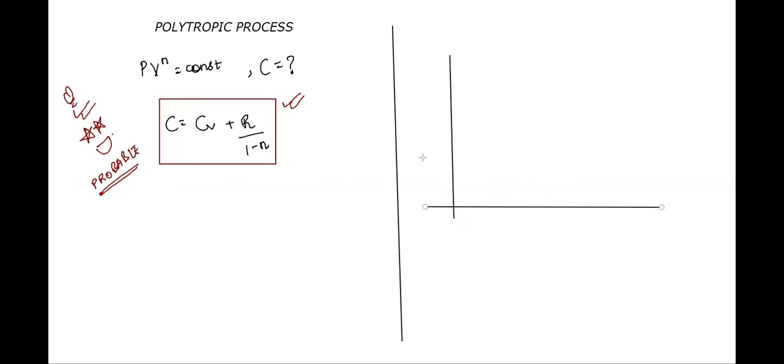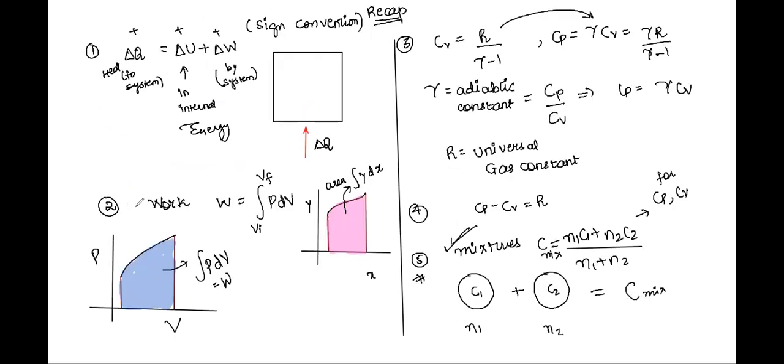So let's say we have a graph. What are we seeing? We are seeing how the work done varies for different processes. What did we see just some time back? We saw that work is nothing but the area under the curve. Which curve? The PV curve, right? Area under the PV curve.